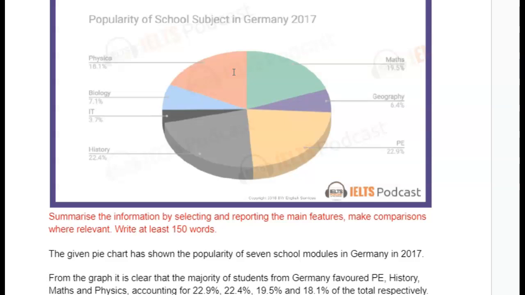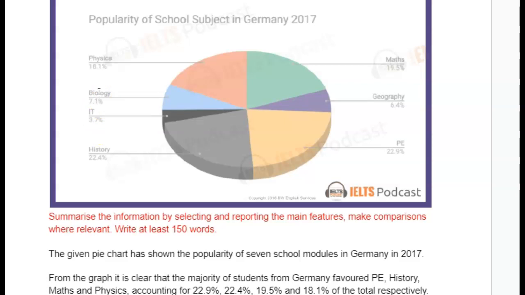And then I wanted another paragraph about these 3 minority pieces here: biology, IT, and geography. I like the connection you made about IT being 7 times less than PE, but you didn't say anything about biology and geography. You could have told me, for example, that biology was twice as popular as IT.